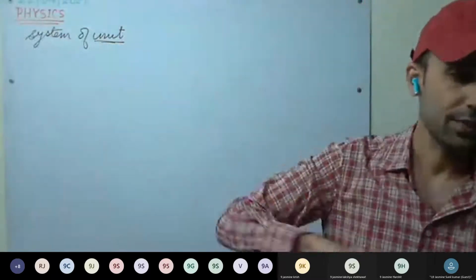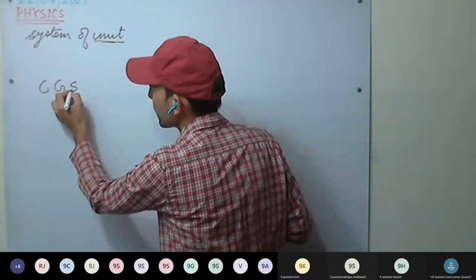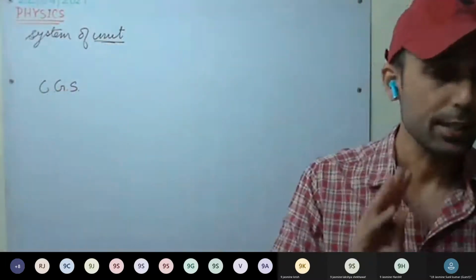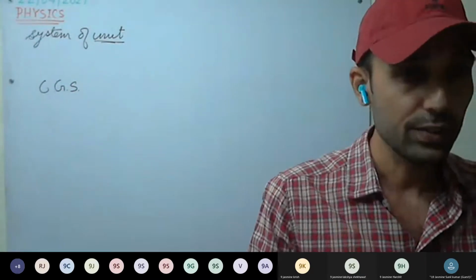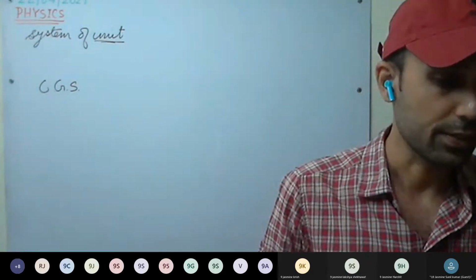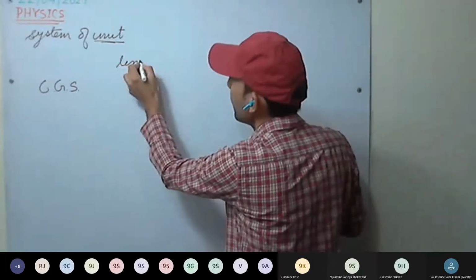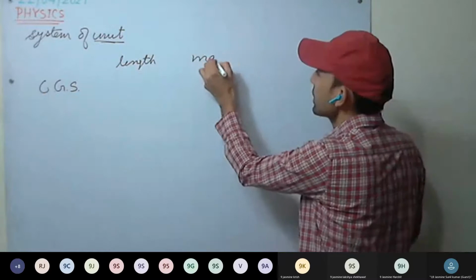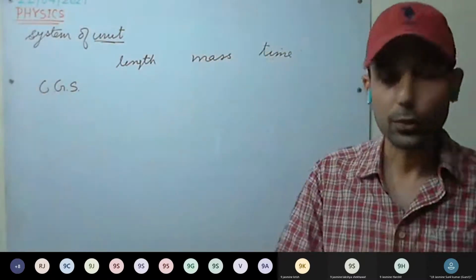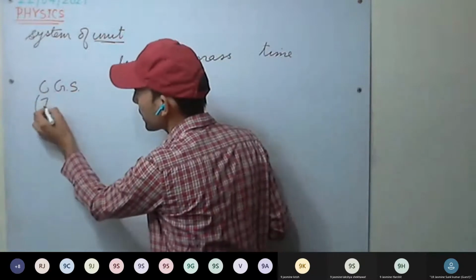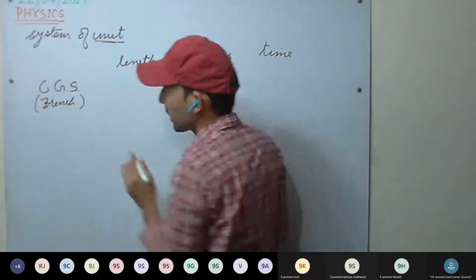So we'll be discussing three different systems. First is the CGS system, and we'll be measuring three fundamental physical quantities. Earlier, three physical quantities were the fundamentals: length, mass, and time. The CGS system is also called the French system.